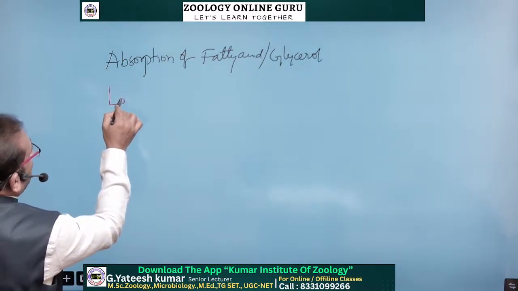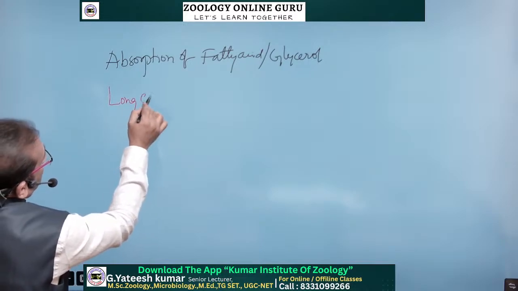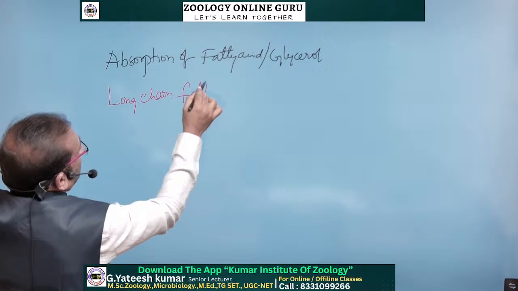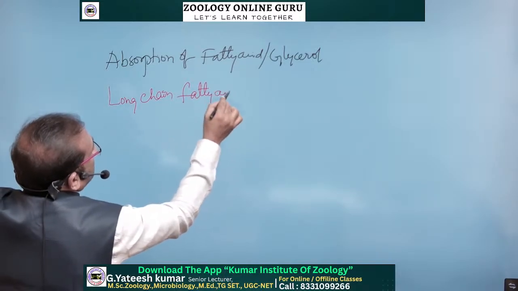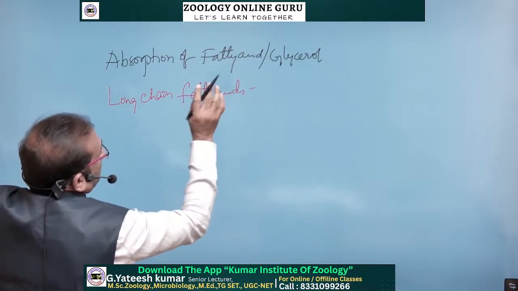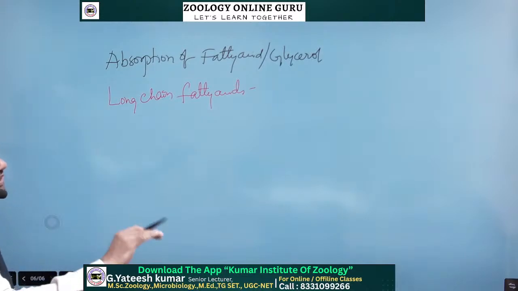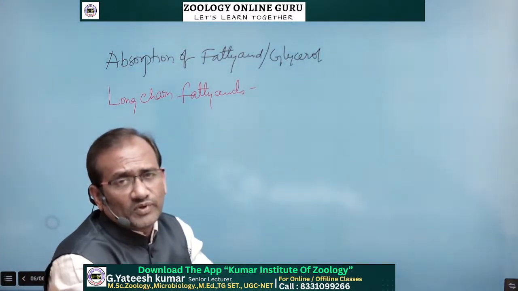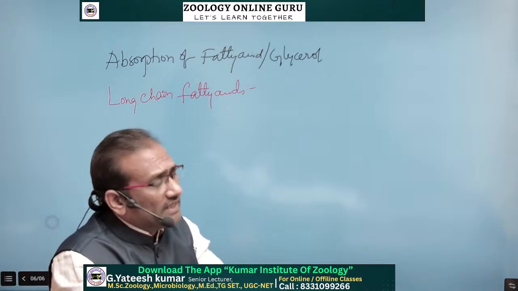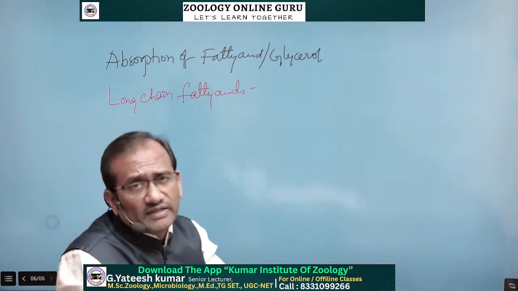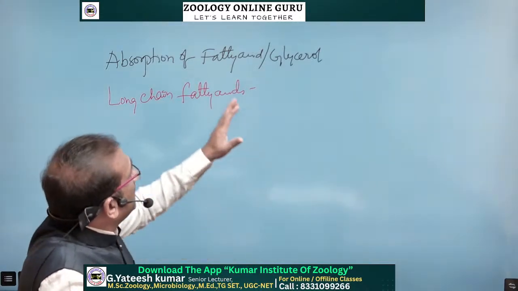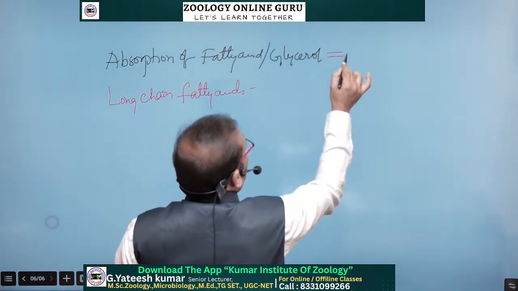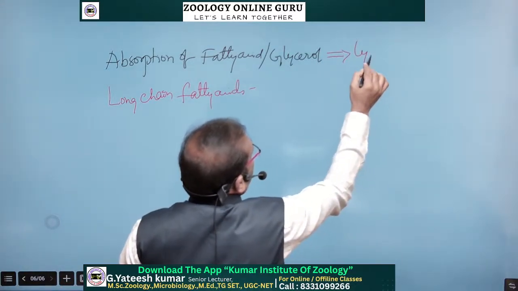Here, long chain fatty acids cannot directly enter into the bloodstream because they are very long in structure. They are very bulky in nature. So that's why they cannot directly enter into the bloodstream. So here fatty acids and glycerols enter into the lymphatic system.